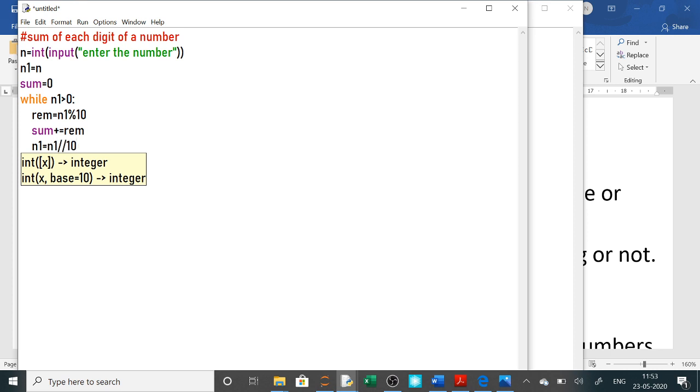This we have already done. This is called floor division. Only the integer portion it will give. We require only the integer portion and not the decimal portion.